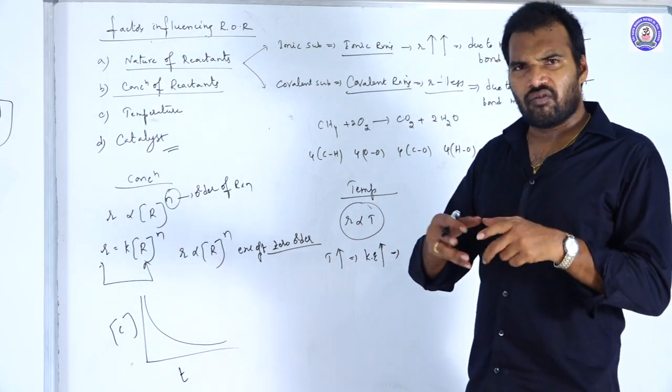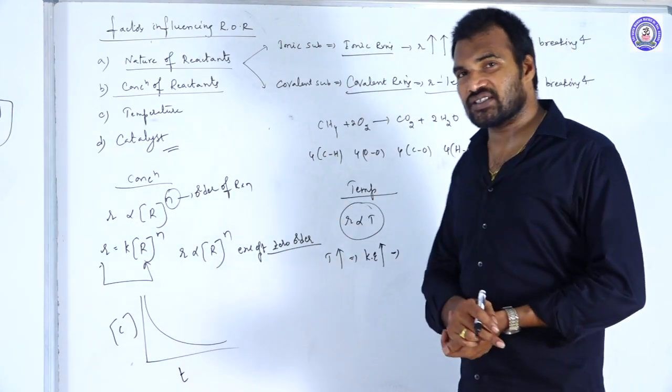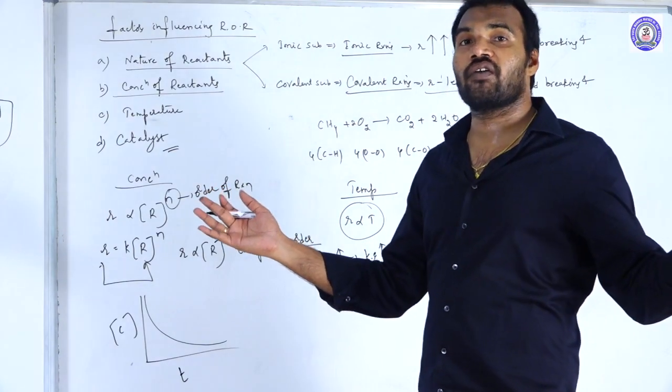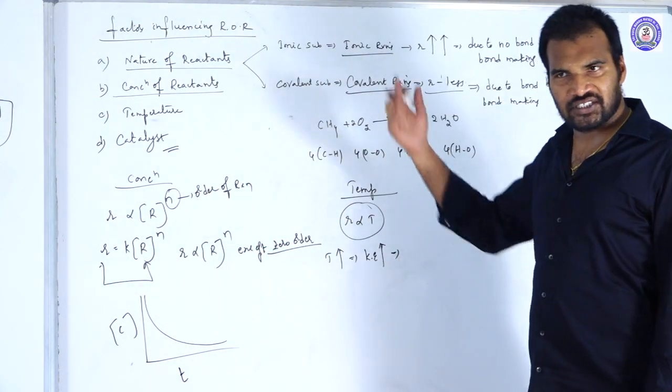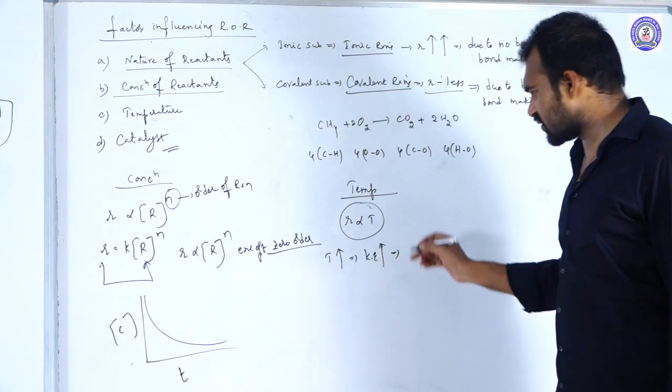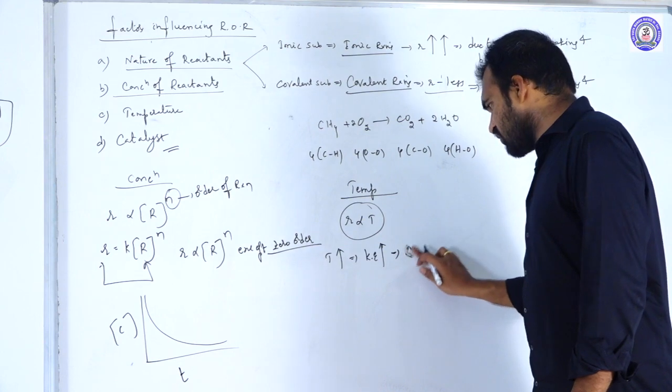Or else, randomness of the molecules will increase. If the randomness increases, what happens? There was more number of collisions. If the temperature increases, kinetic energy increases. Kinetic energy increases, what happened? Number of collisions.